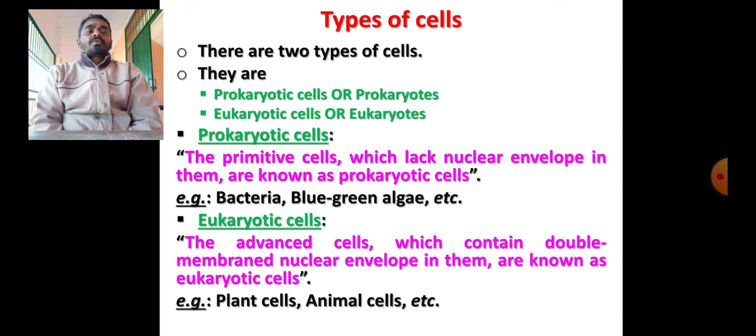Prokaryotic cells, let's know about their definition and then examples. These prokaryotic cells are basically primitive in nature, and they lack a nuclear envelope. Later we can see with the help of a diagram what the nuclear envelope is, how they lack it, and why they are called prokaryotic. Basic examples are bacteria, blue-green algae, and other microscopic organisms. Eukaryotic cells means the advanced cells which contain a double membraned nuclear envelope, and basically all sorts of plant cells and animal cells come under this category.